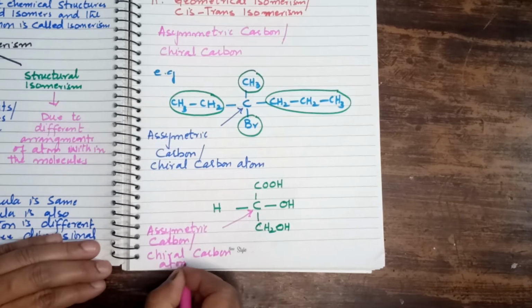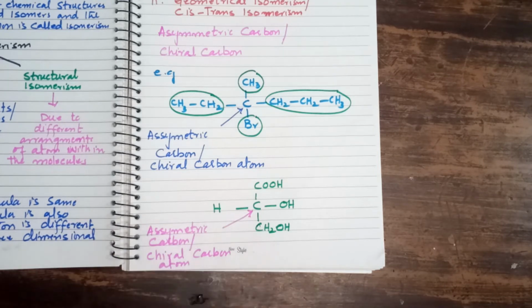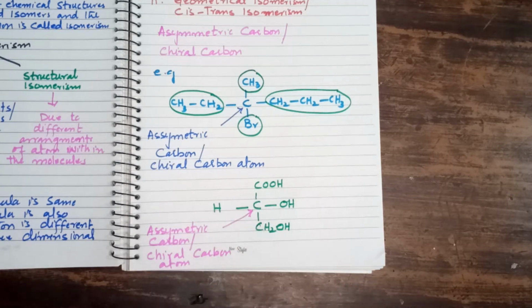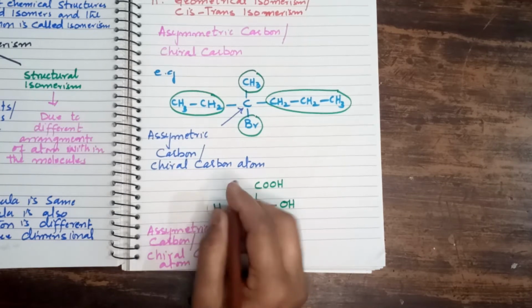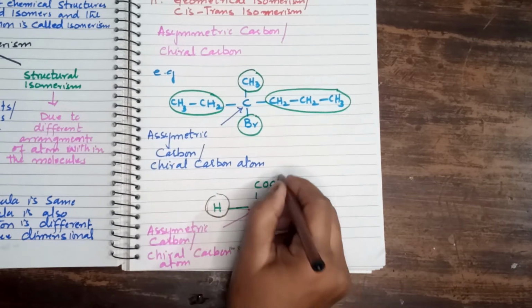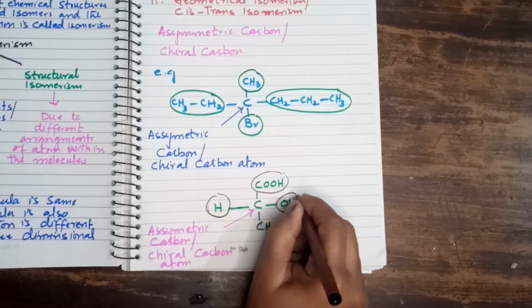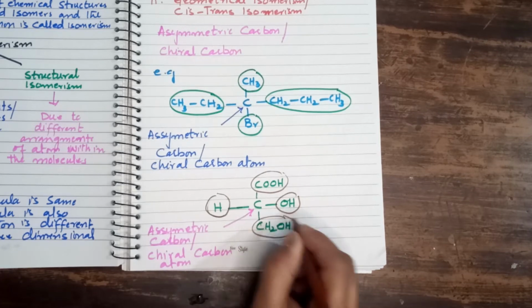Why is it a chiral carbon atom or an asymmetric carbon atom? Since all the 4 atoms or groups of atoms which are attached with this carbon are different, right? You can notice on one side of this carbon atom, we have a hydrogen atom, a different atom. Here another group of atoms which is different. Here we have the OH group, hydroxyl group, and here we have the CH2OH group.